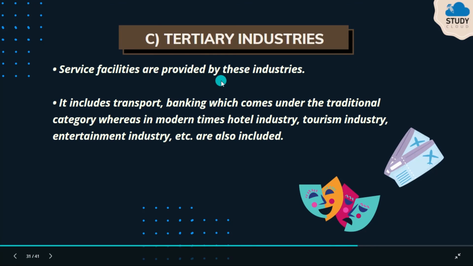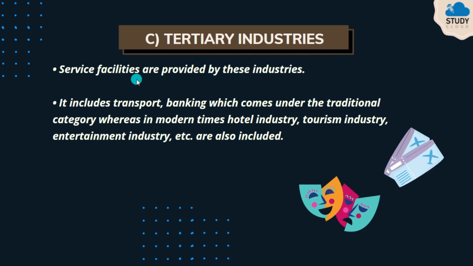Then C part is tertiary industries. Service facilities are provided by these industries. It includes transport, banking, which come under the traditional category, whereas in modern times, hotel industry, tourism industry, entertainment industry, etc. are also included. So tertiary industry mostly functions in cities, in urban areas, where various types of services come in tertiary industry.